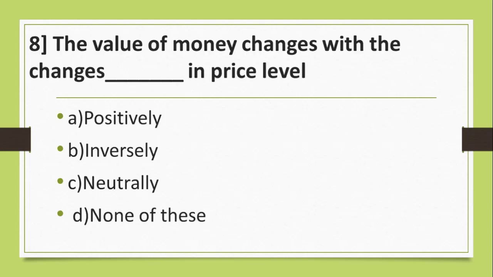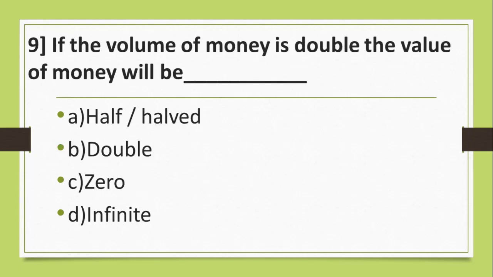Question number 8. The value of money changes with the changes dash in price level. Your options are A. Positively, B. Inversely, C. Neutrally, D. None of these. And the answer is B. Inversely. Question number 9. If the volume of money is double, the value of money will be A. Half, B. Double, C. 0, D. Infinite. And the correct answer is A.